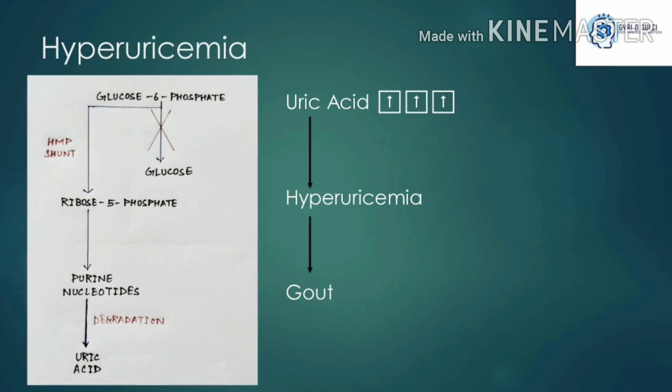Due to the deficiency of glucose 6 phosphatase enzyme, the glucose 6 phosphate in the liver cells may also be shunted to the hexose monophosphate pathway, where it is converted to ribose 5 phosphate. This ribose 5 phosphate serves as the main substrate for the biosynthesis of purine nucleotides. The purine nucleotides are further degraded to uric acid. Increased production of uric acid leads to hyperuricemia. Severe hyperuricemia may also be the reason for gout, in which there's an accumulation of urate crystals in the joints, which leads to their inflammation.